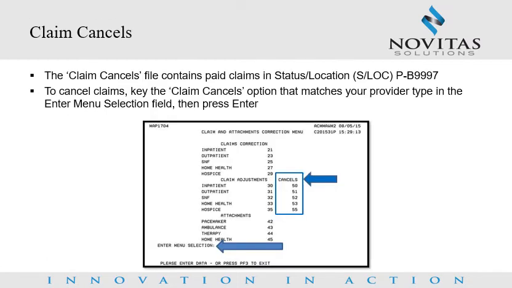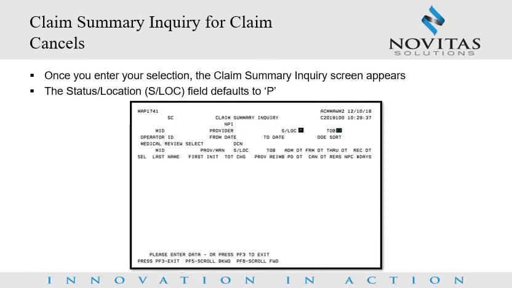Claim cancels. As with accessing the Claims Correction and Claim Adjustments files, you need to go back to the Claim and Attachments Correction menu to access the Claim Cancels file. You will enter the Claim Cancels option for your bill type in the Enter menu selection field and press Enter. Claim Summary Inquiry for Claim Cancels.